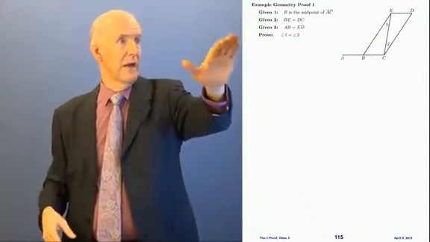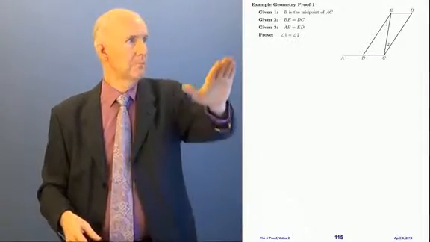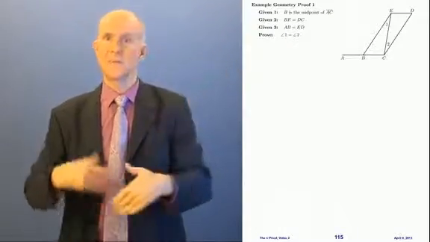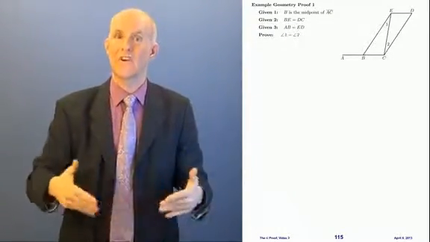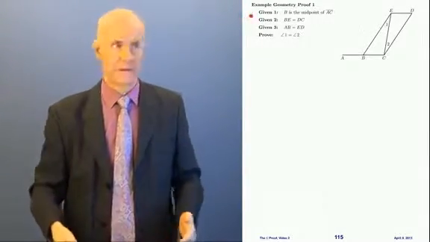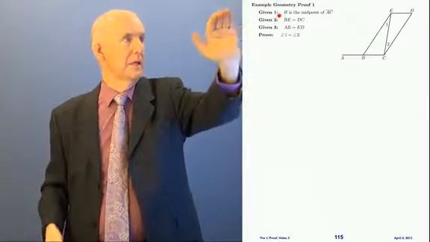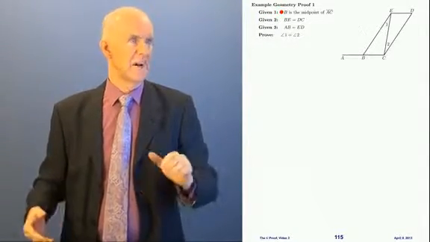Okay, here we go with proof number 1. All right, what we have is a diagram here. We have 3 givens, and we have something to prove. Okay, so let's begin with ticks. The first step is ticks. What we do is we're going to put ticks onto the diagram for each one of our givens. All right, so I'm going to bring my pointer out here, my red pointer again. All right, given number 1, what does it say? It says B is the midpoint of AC.